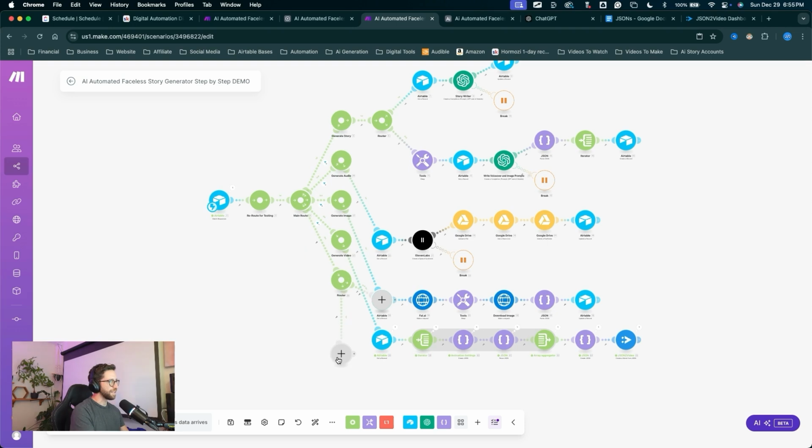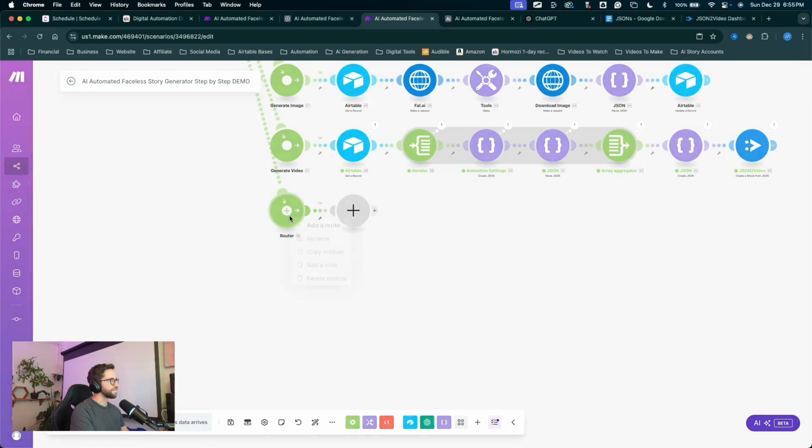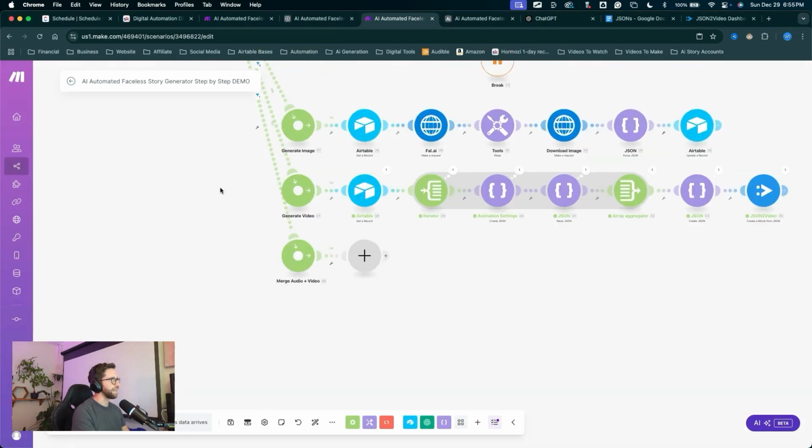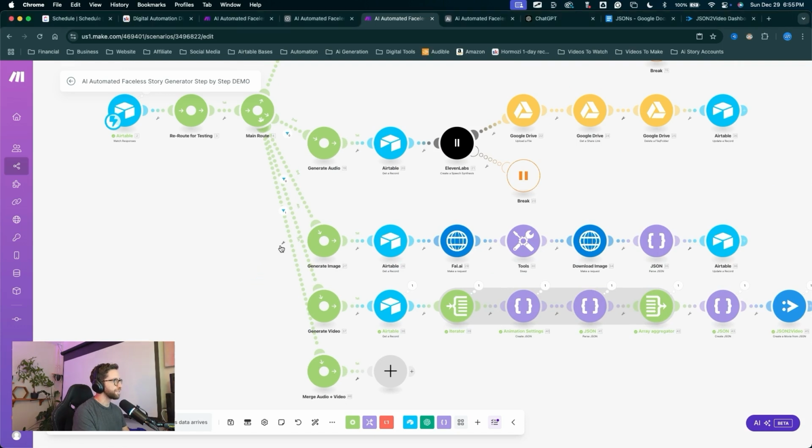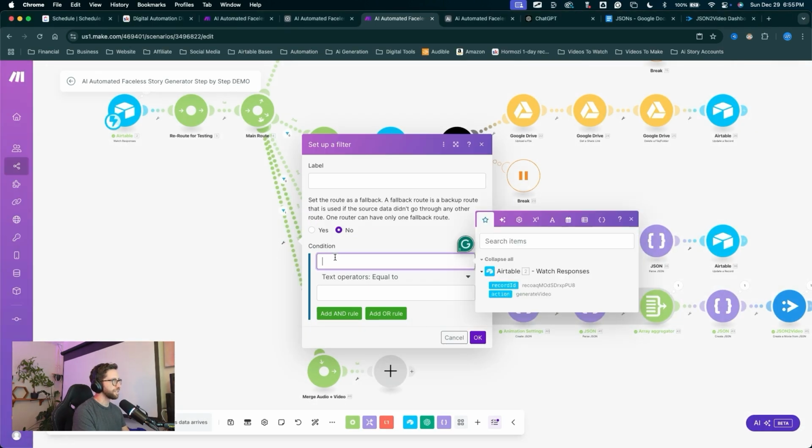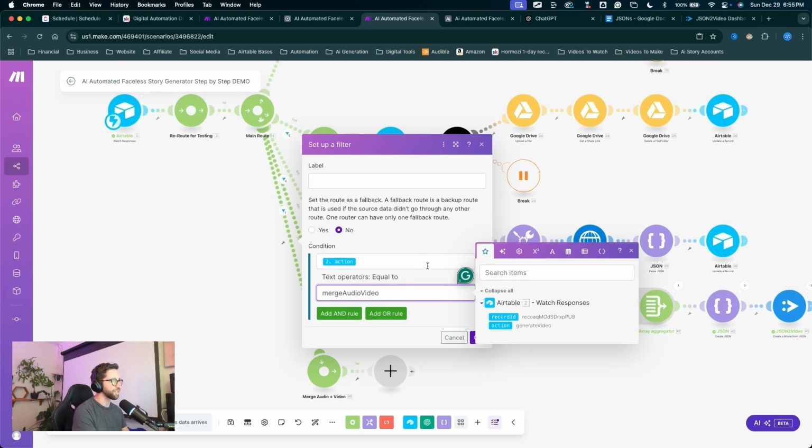I'll grab one of these blank modules, right click on it and delete it. I'll hit the auto align button, right click on this router and rename it merge audio plus video. Hit OK. Right away, let's come into our filter. We'll hit the wrench, set up a filter where the condition action is equal to merge audio video.